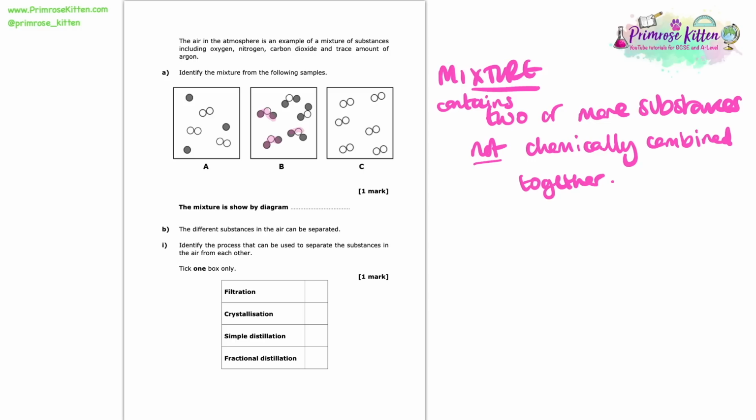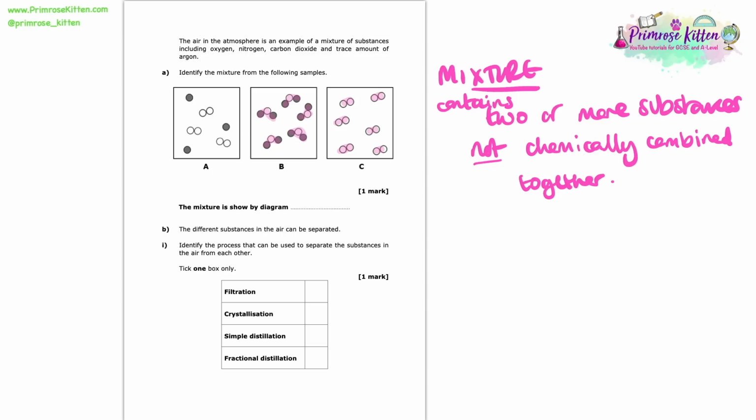So that could represent something like H2O. Whereas in C, you can see that we have got little pairs of particles, again stuck together, so chemically joined together. And there's nothing else, crucially, in B or C other than that identical substance.